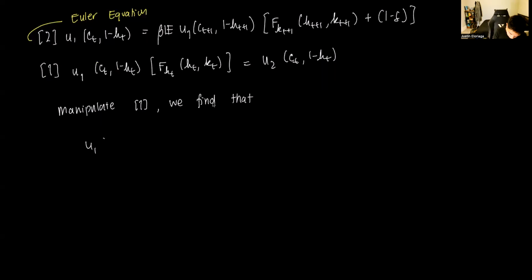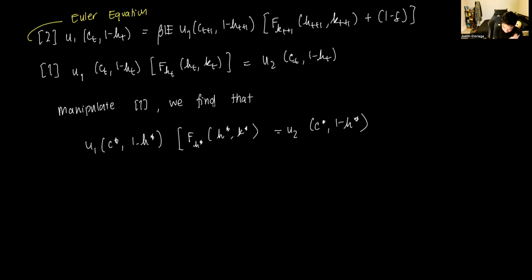So we get u1(c*, 1 - h*) f_h(h*, k*) is equal to u2(c*, 1 - h*), right? So we have that one there.